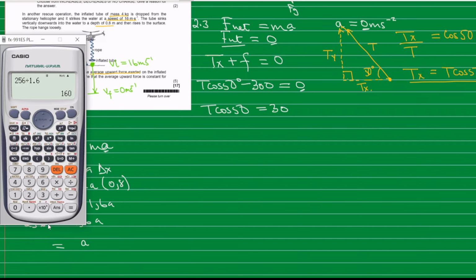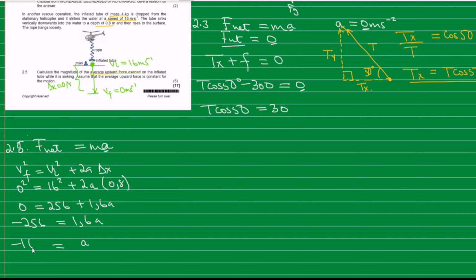It's going to be negative, so negative 160 meters per second squared. Why is it negative? Because the object, as it accelerates down, is reducing speed. So we found our acceleration.